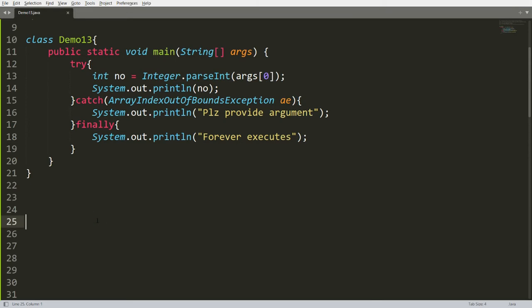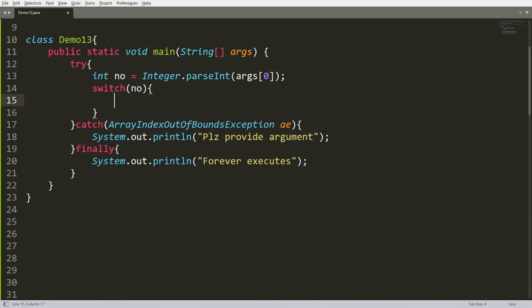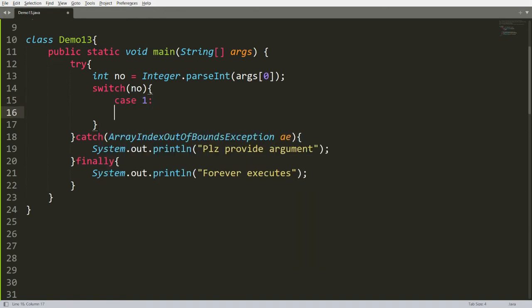Now I want to demonstrate the concept of throw and throws. So I want to pass this number in a switch case. The throw keyword is also used to break the switch case. So here you can write case 1. Now I want to generate the exception, that is arithmetic exception, and without dividing by 0, I want to call the arithmetic exception. Is it possible? Yes. You can generate the exception using the throw keyword.